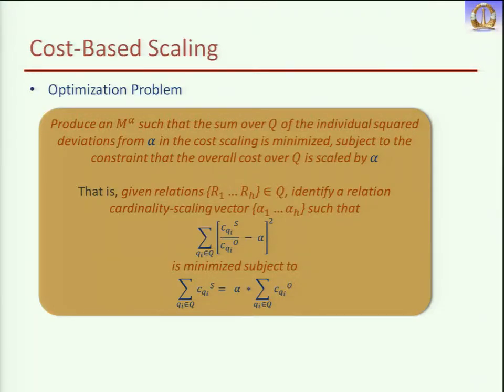So we try to minimize this value, which is the deviation from alpha, subject to the constraint that, suppose we have 5 queries, the sum of all costs on the scaled database is alpha times the sum of all costs on the original database. So this is our optimization problem.